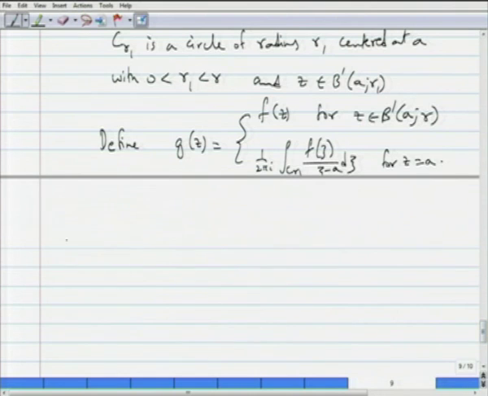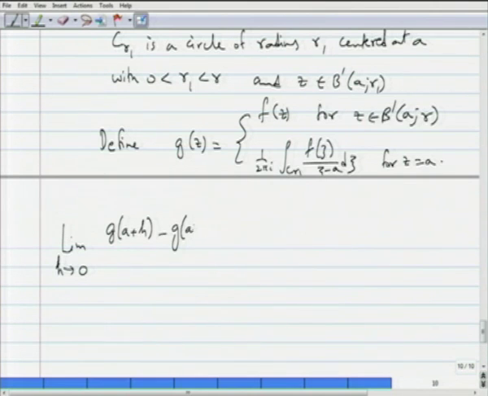Okay. So, we consider the limit as h goes to 0 of g of a plus h minus g of a by h. There is no doubt that g is analytic in b prime a r because f is. Okay. So, we will calculate this limit.